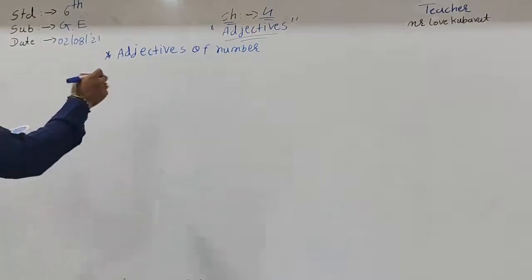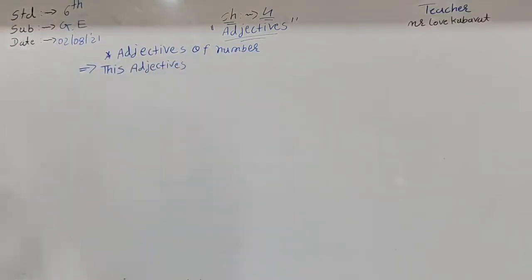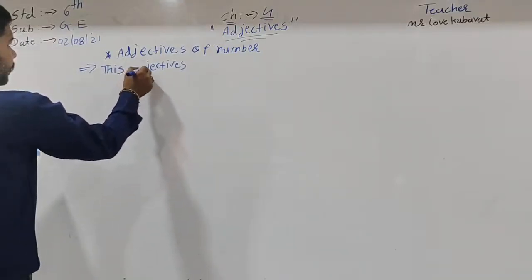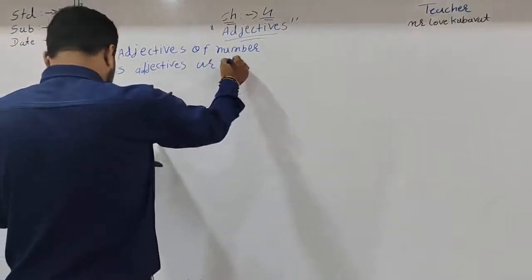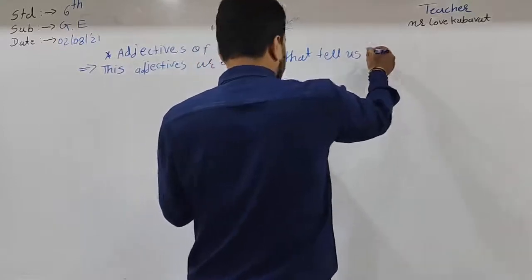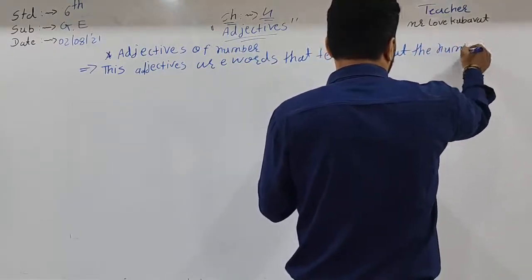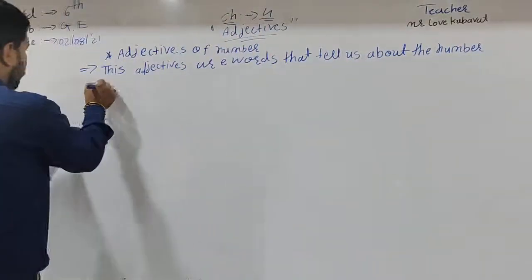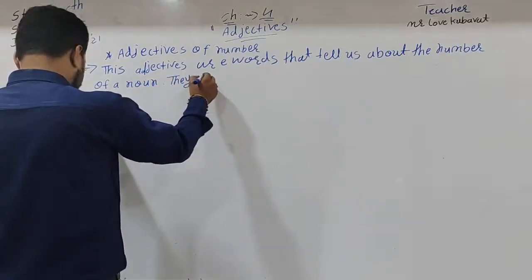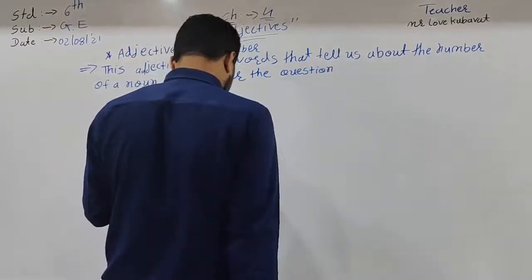These adjectives are words that tell us about the number of a noun. They answer the question: how many?